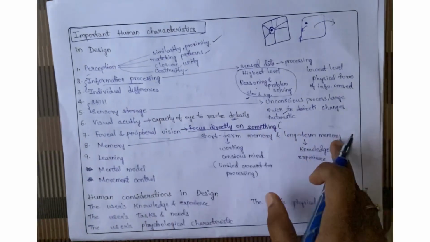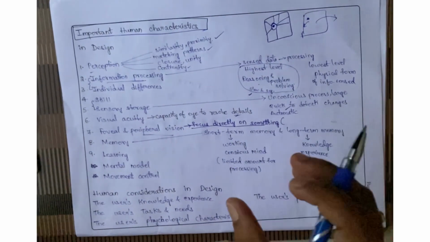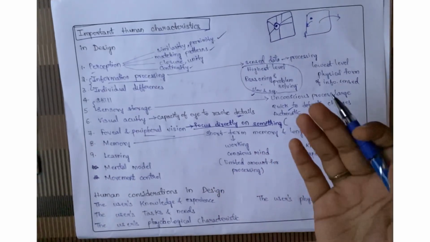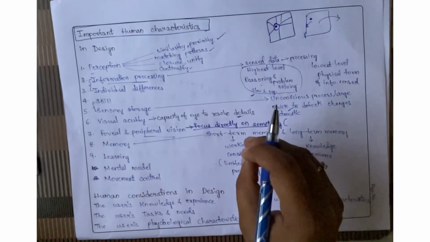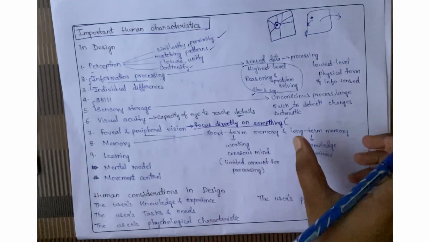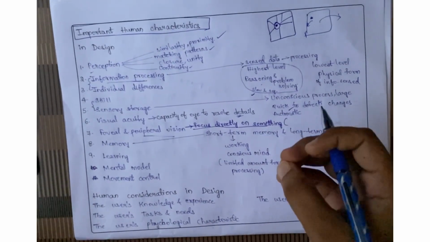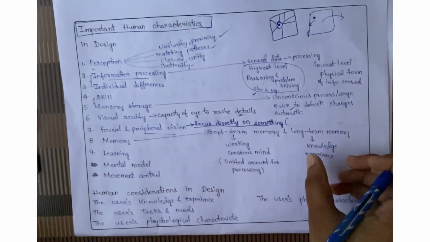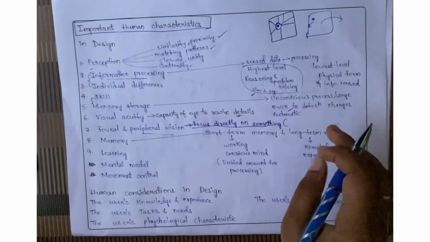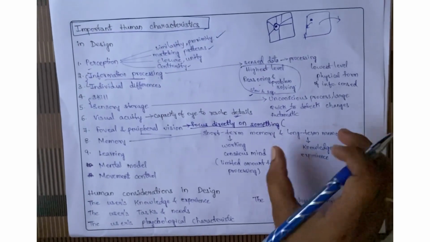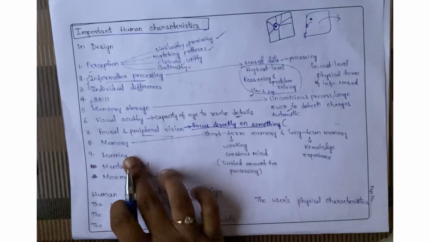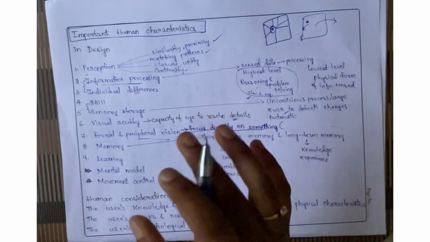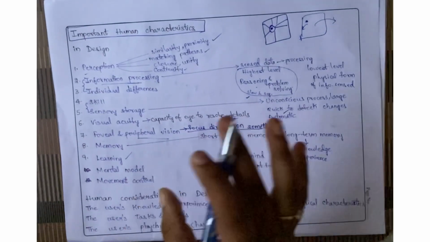We have short-term memory and long-term memory. Short-term memory is the working memory. It is in our conscious mind. We have little space given for this, and it also takes very little time for processing. And coming to long-term memory, we still remember all the alphabets which we learned in nursery, right? Because we have some experience and knowledge, it is given more space in the memory. And coming to learning, it is like enhancing your skills, learning something every day. I don't want to give much explanation for this learning part. I hope you all know about it.